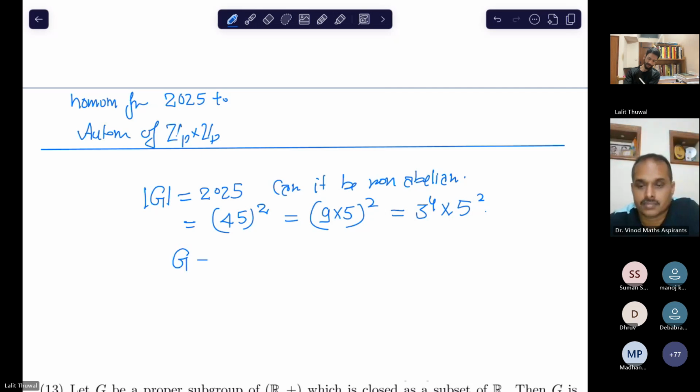Yes, sir. First one is matrix group of order 2 by 2 in Z5 field. Which group? Sir, upper triangular matrix with diagonal elements 1, and the other one is Z5 cross Z5. But that would be a group of order 5 cube. But 5 cube does not divide, yes, this, sir, 2 by 2 matrix.